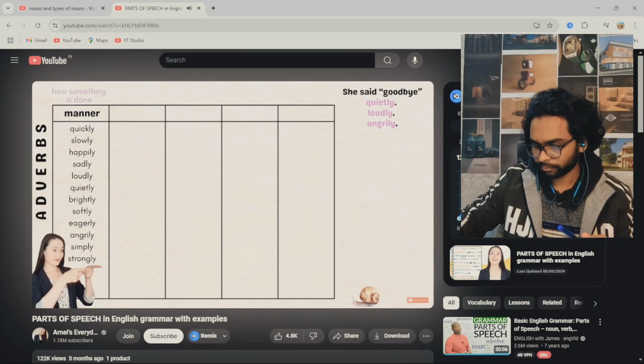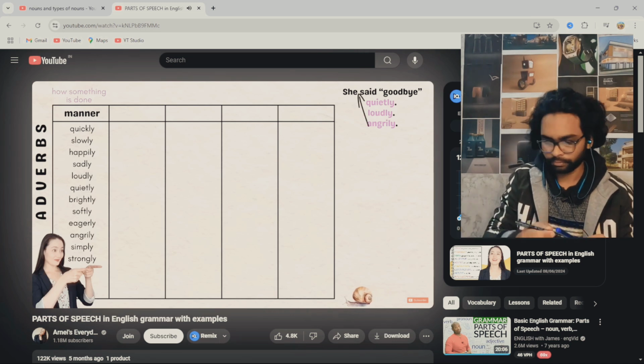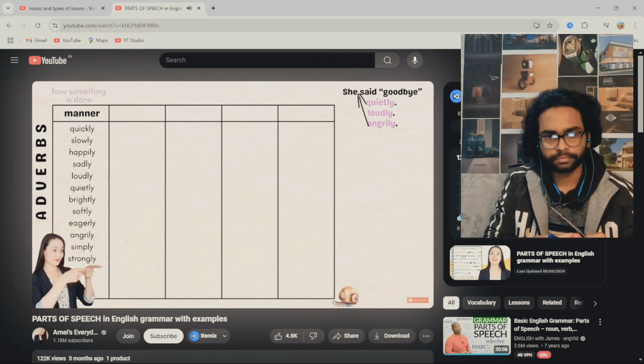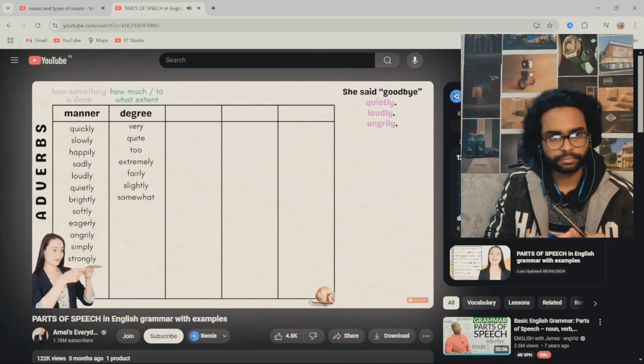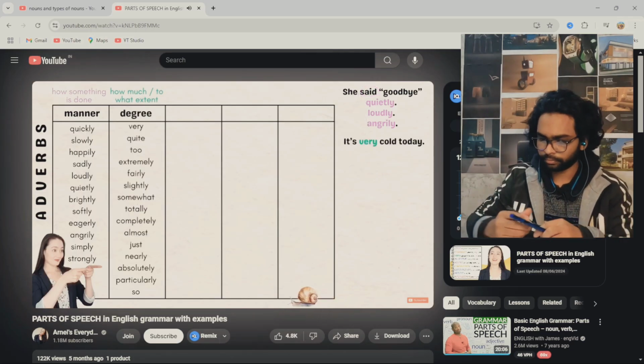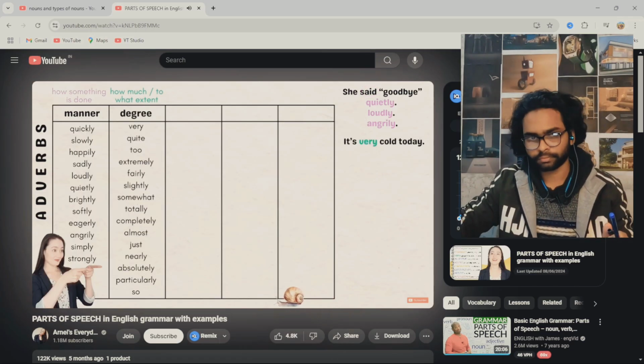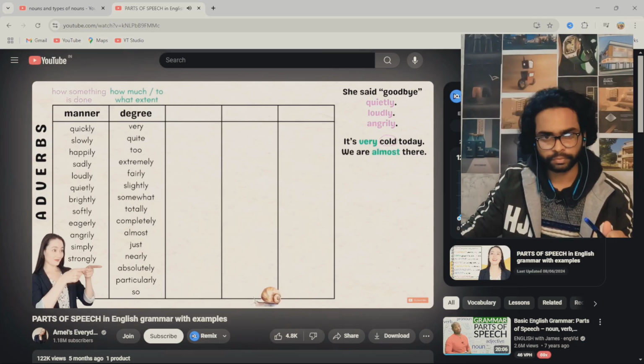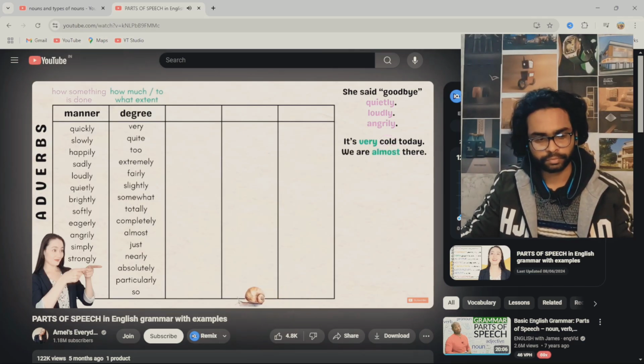Adverbs can go in many positions. Yes, before the verb is also okay. These adverbs are describing the verb said. Adverbs tell us how much. We call these adverbs of degree. It's very cold today. Very is describing my adjective cold. We are almost there. Almost is describing my adverb there.